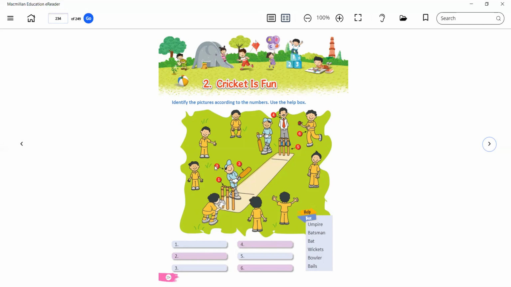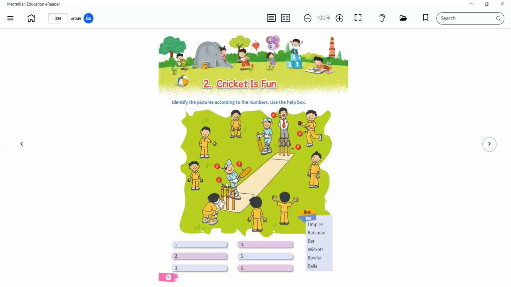And what is the name of the second? We already discussed now. There are some key people in cricket, and such key people are known as batsman, bowler, fielder, and umpire. Correct. So what will be the second picture? It will be batsman. Correct. And third, the batsman has in his hand, what does he have? Bat. Yes. So third will be bat.